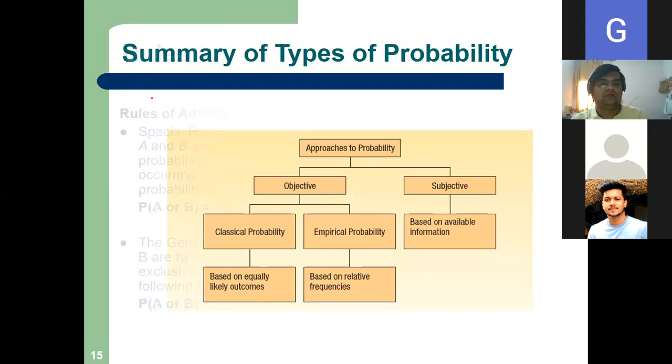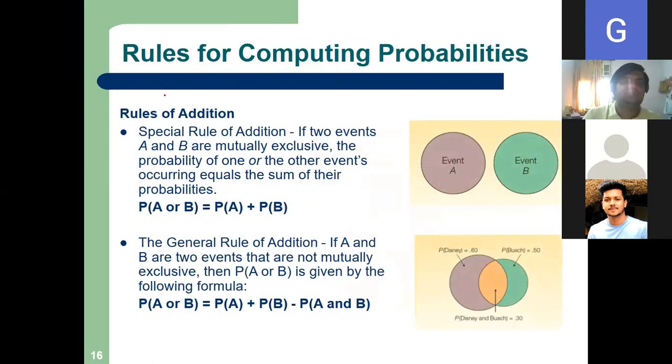Yeah, now we can go to the rule of addition. So we need to understand the rule of addition. I think the basics of probability is clear. What is probability? What is the definition of probability? How to calculate probability? And what is mutually exclusive events? And then collectively exhaustive events. There is another very important term I will take later on, that is independent and dependent events. That is also very important.